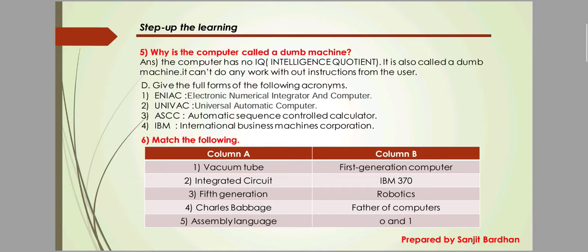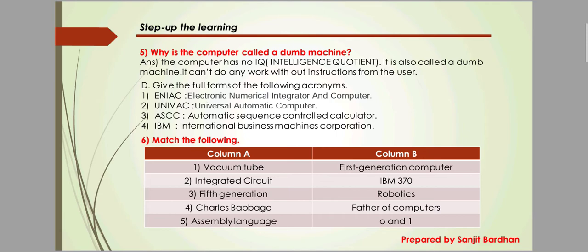Next is UNIVAC: Universal Automatic Computer. Next is ASCC: Automatic Sequence Controlled Calculator. Next is IBM: International Business Machines Corporation. These are the full forms of the following.